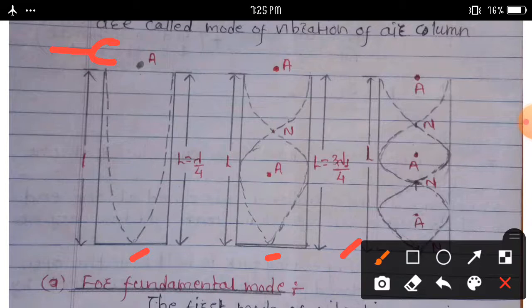Longitudinal waves traveling along a pipe of finite length are reflected back at the end, as a transverse wave is reflected at the fixed end of a string.